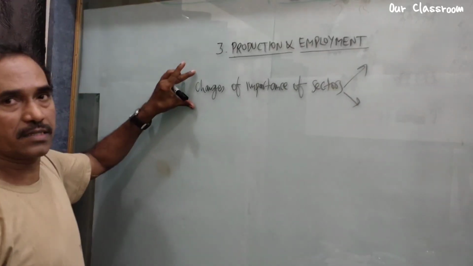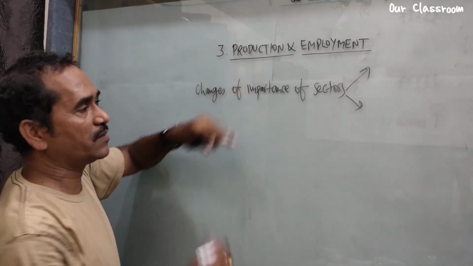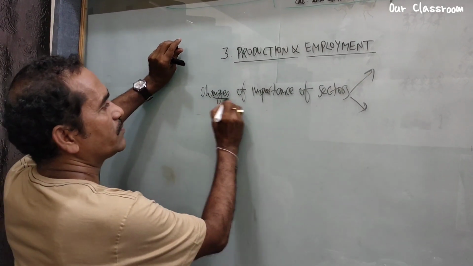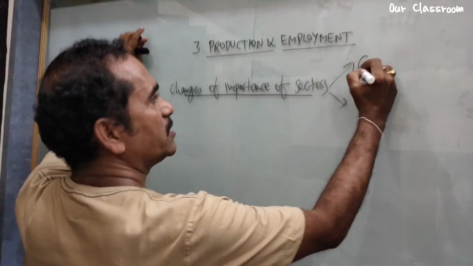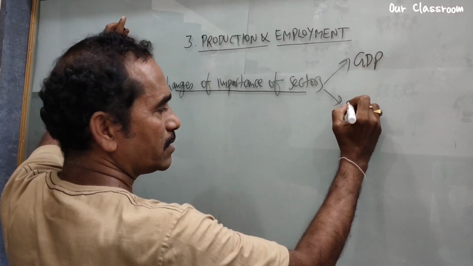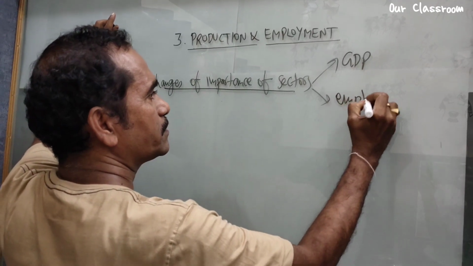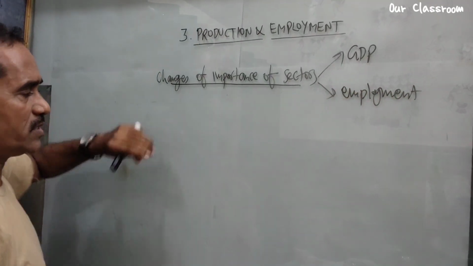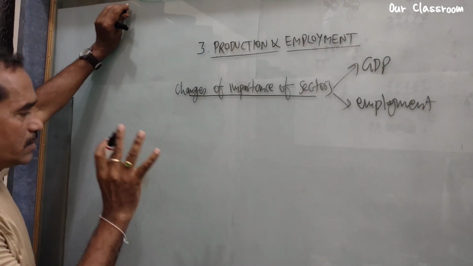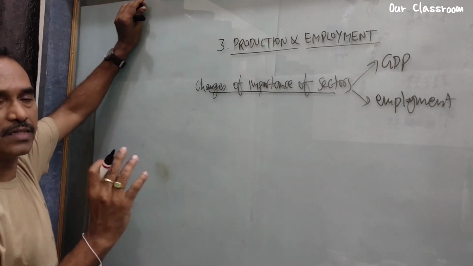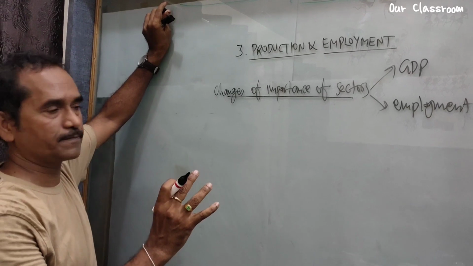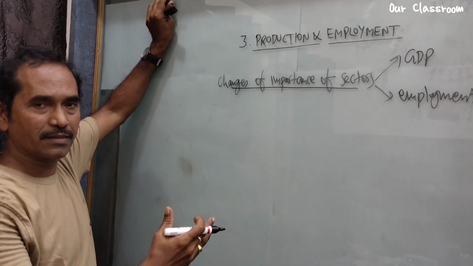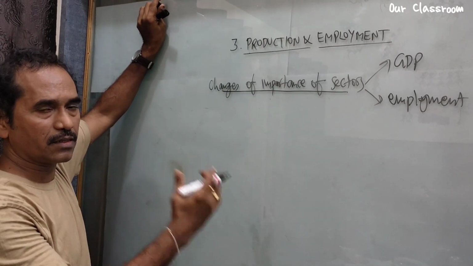Look at changes of importance of sectors, regarding GDP and regarding employment. So let's look at it. First we discuss developed countries. What is the tendency of developed countries? What is the pattern that developed countries have followed?